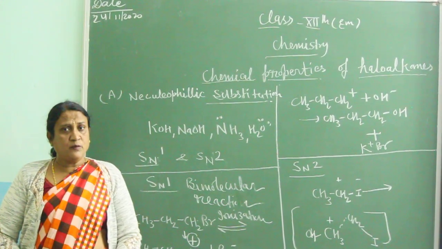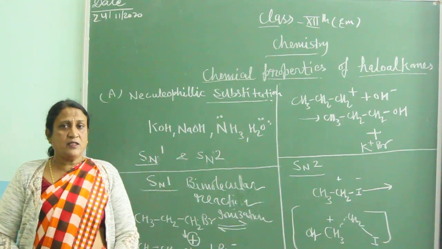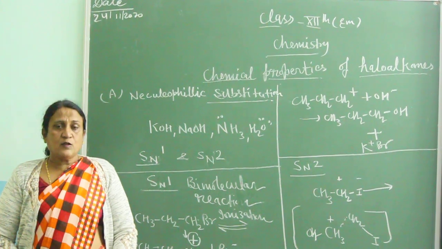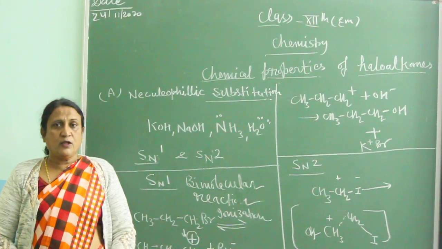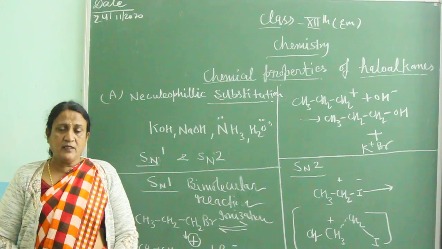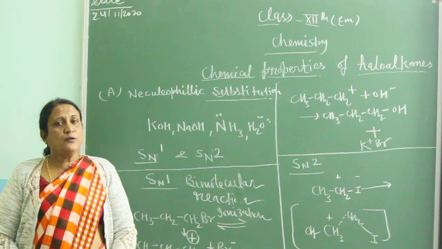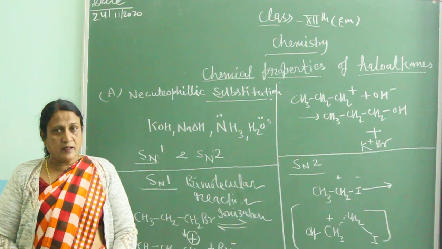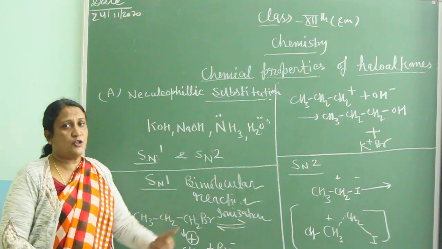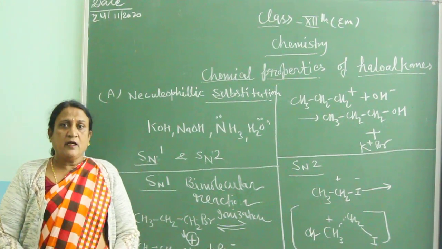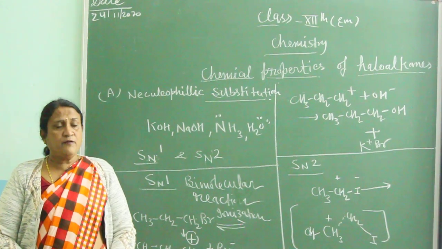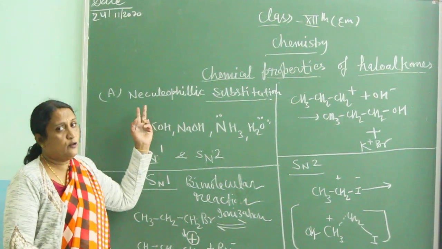As I told you many times, ionic reactions are fast and simple, whereas reactions of covalent bonds, or in organic compounds, are slow, complicated, and take place through some mechanism. Here we will discuss in what way nucleophilic substitution reactions go on. Firstly, we will see what nucleophiles are.